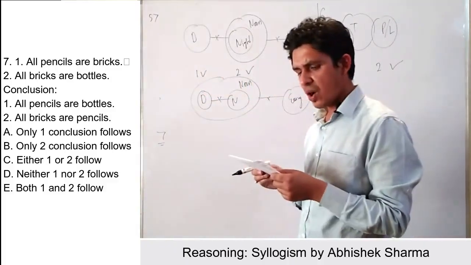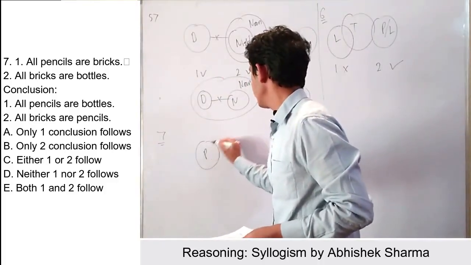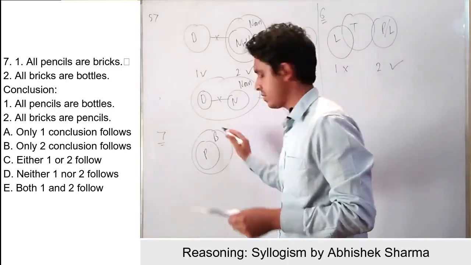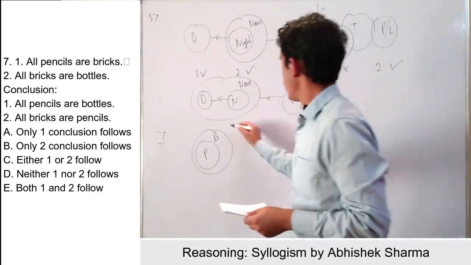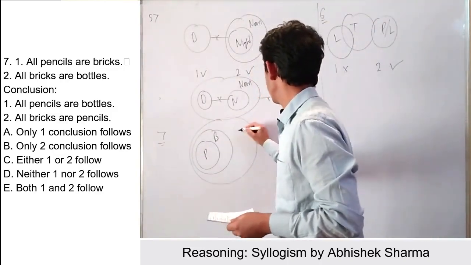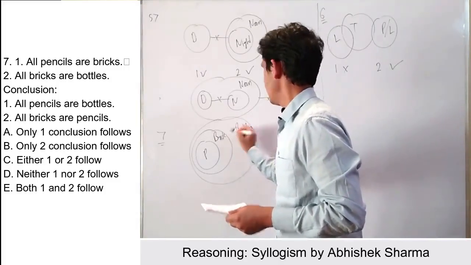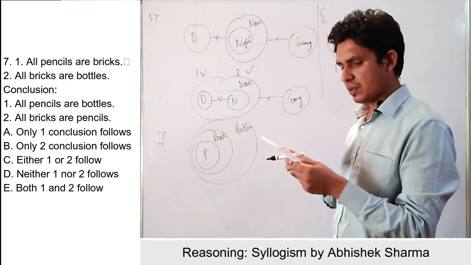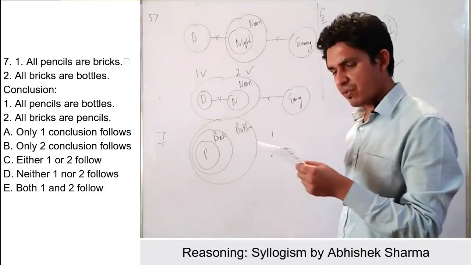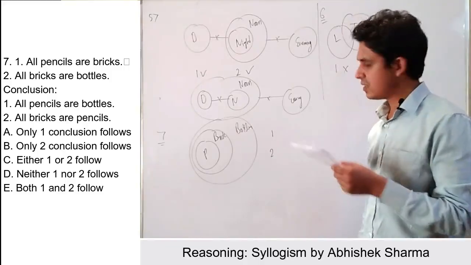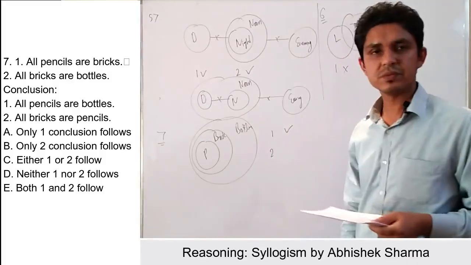The question is, all pencils are bricks, so we can write it as all pencils are in bricks. Thereafter all bricks are bottles, all bricks are in bottles, this is bricks, right? And how many conclusions are given? We are given 2 conclusions. So let us check the first. First is all pencils are bottles. All pencils are in bottles, this is true, right?